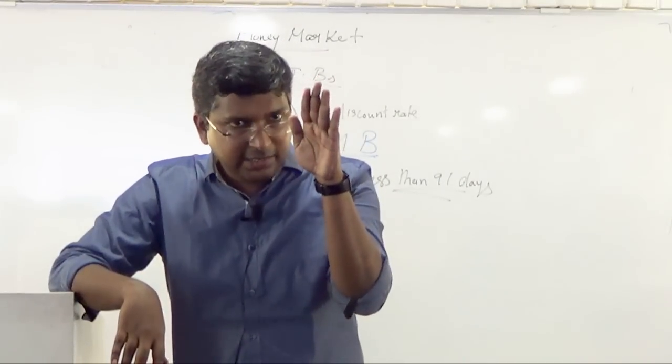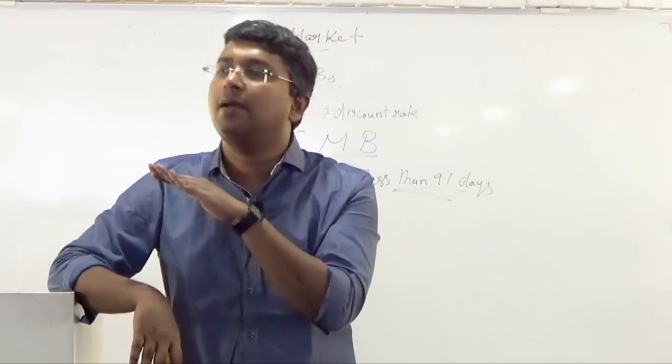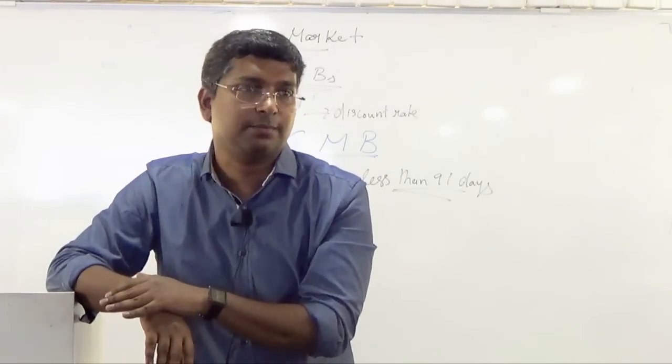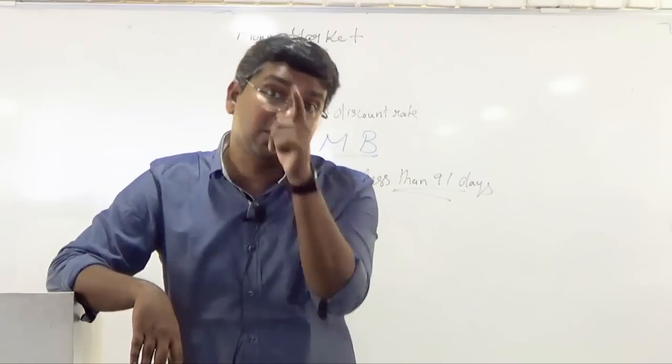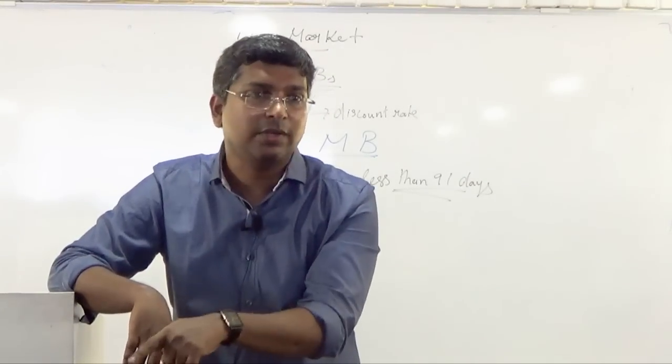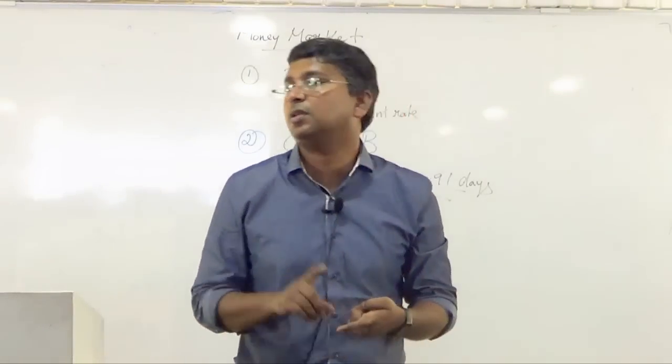See, the mechanism used by the RBI is the market stabilization mechanism or market stabilization scheme. But what instrument has the RBI used now in the initial stage? It is through cash management bill.